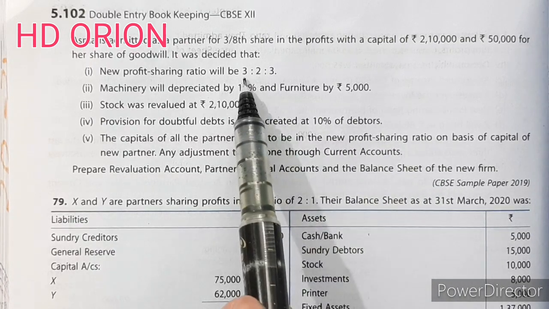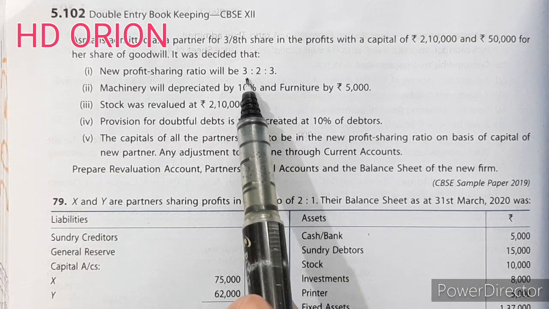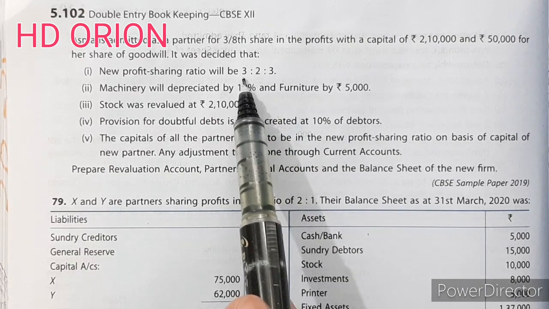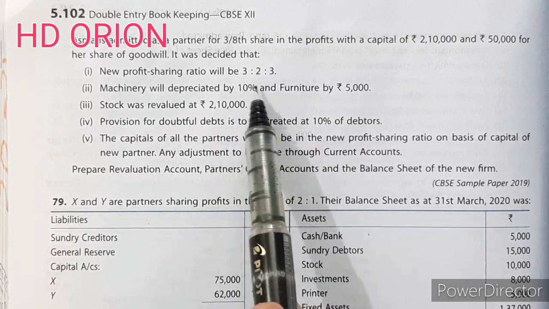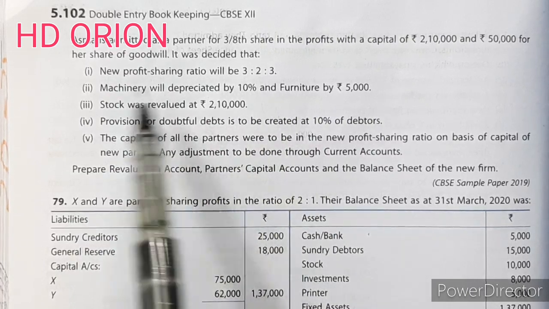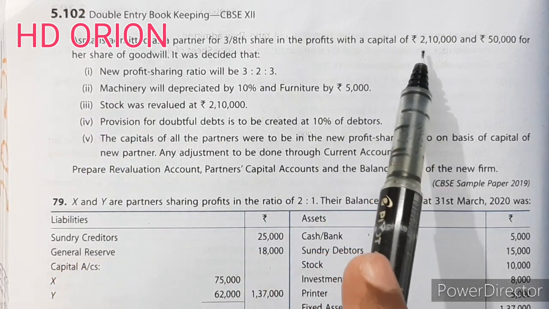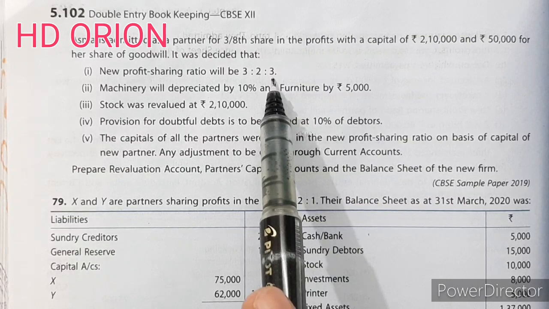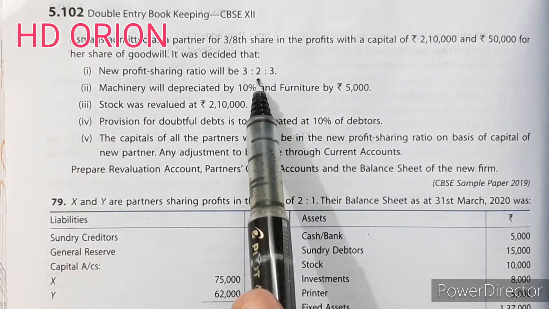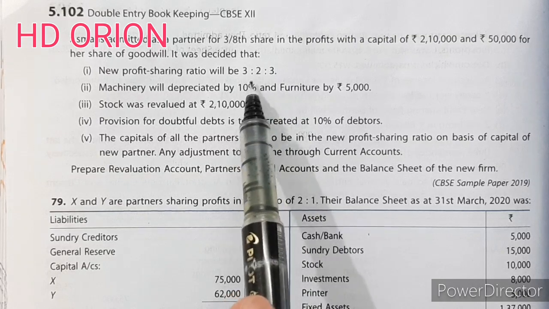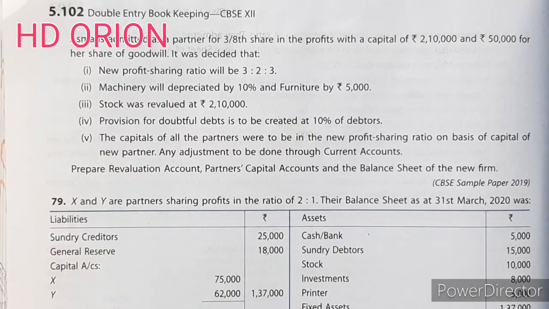Now in this ratio the total capital of the firm should be reflected. It should go to the first partner, second partner and third partner, but the base for calculating the total capital will be the new partner Asma's capital, that is 2,10,000. So when 2,10,000 is 3, then 1,40,000 will be for the second partner, and the same for the first partner. That we will calculate and see. Let us see the solution.